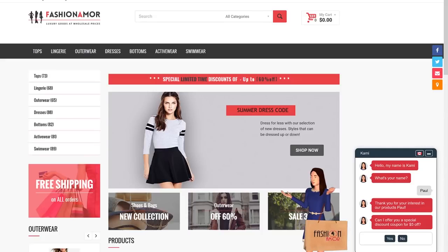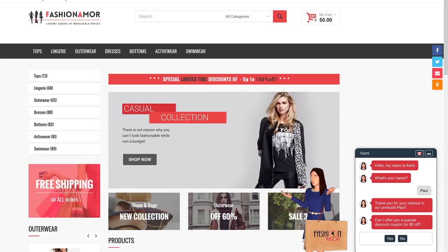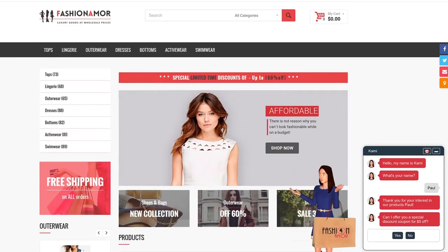Now that you've seen the true power of ChatterPal, let me jump into the ChatterPal app and show you how easy it is to create a campaign with a ChatterPal like the one that you see on my screen right now. This is the easiest part. That's the reason why I left it for the last. So let's just jump in and show you how quickly you can set up your own ChatterPal campaign like the one you see on your screen right now.